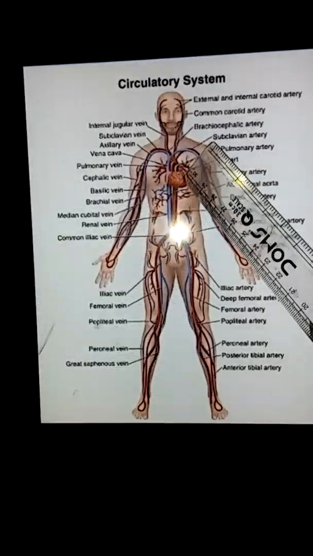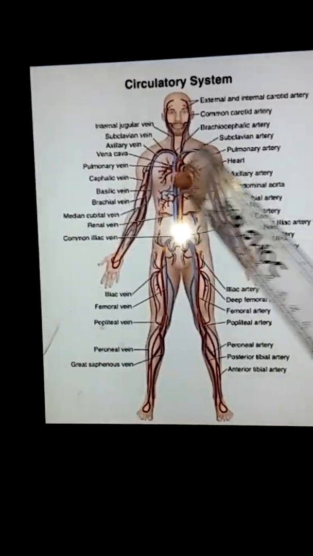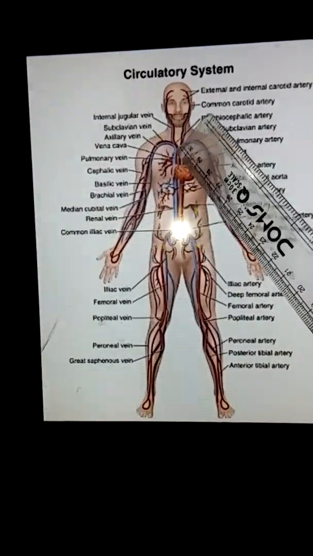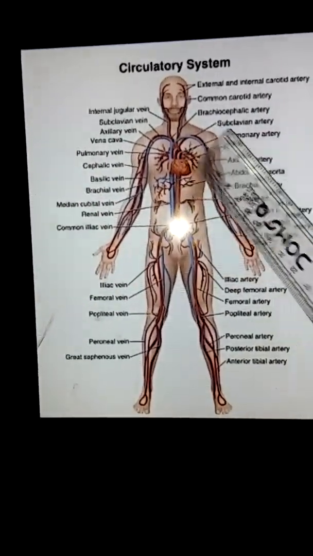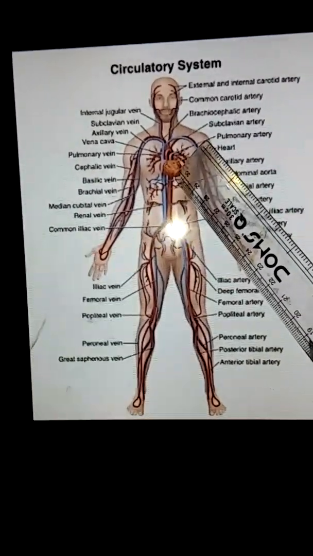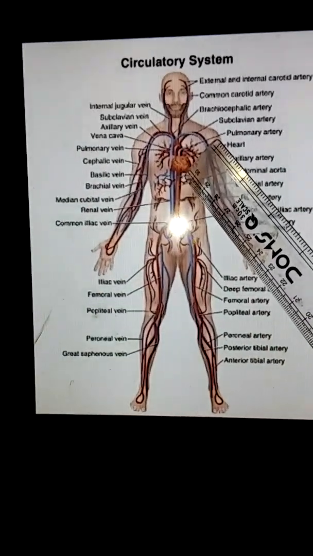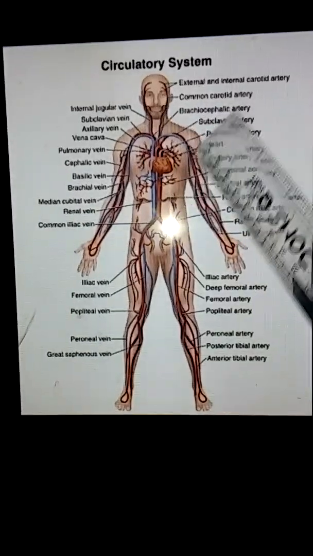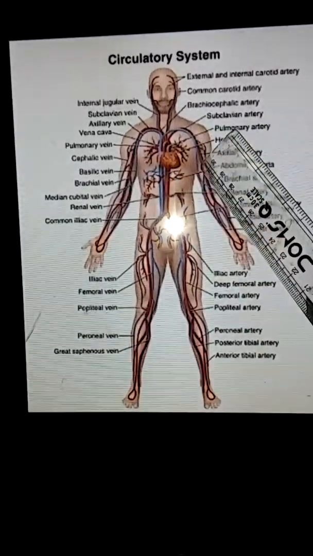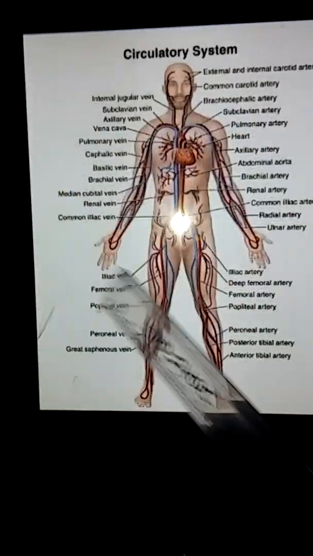So now the heart has 4 chambers. Though you don't have it in the reader also, extra information I am giving you. Heart has 4 chambers. The upper 2 chambers are called auricles and the lower 2 chambers are called ventricles. So what is the work of the heart? It pumps the blood to the different parts of the body.